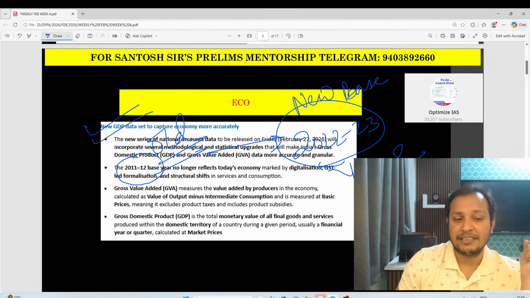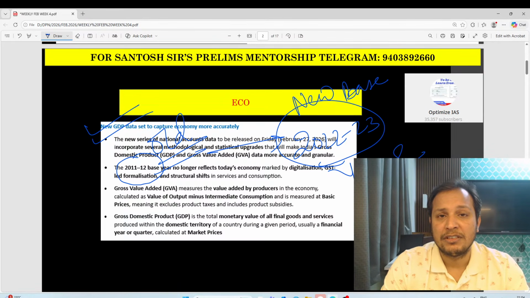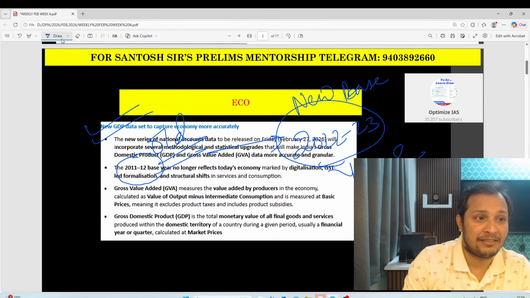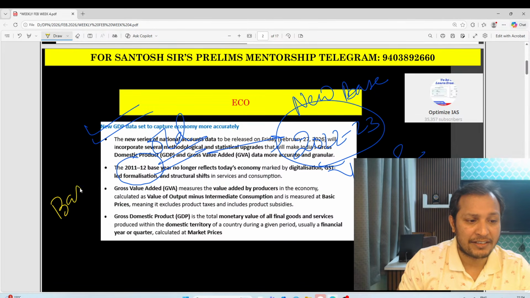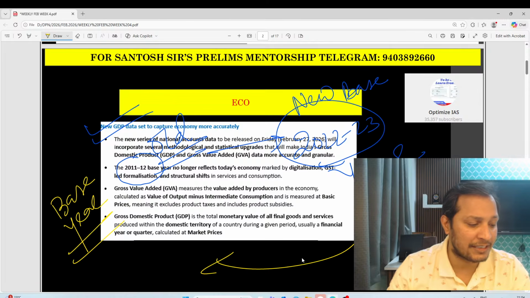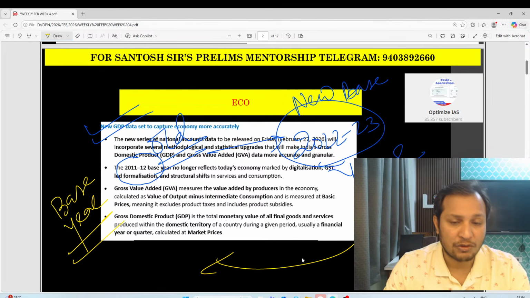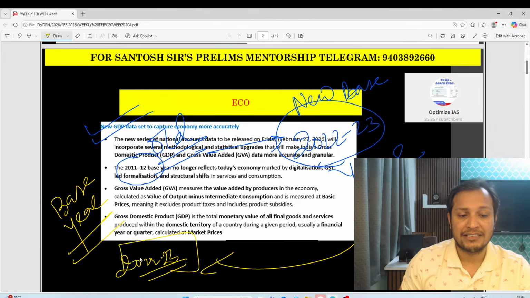UPSC may ask you what is GDP, how GDP is estimated, which ministry or organization is responsible for estimation of GDP, and they may ask you about the concept of base year. Base year is nothing but the reference year. The previous base year was 2011-12. Now the new base year is what? Can anybody tell me in the comment box? 2022-23 is the new base year for GDP.